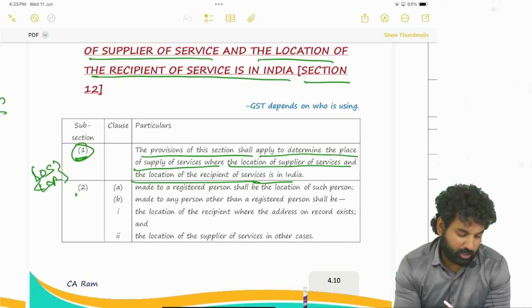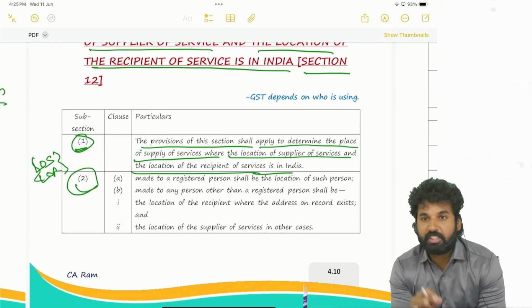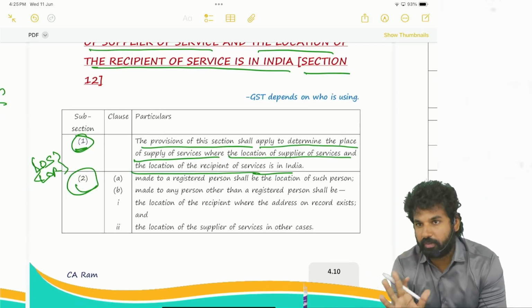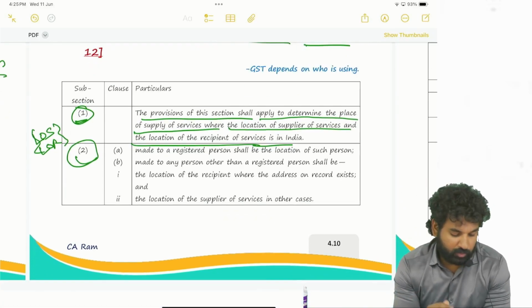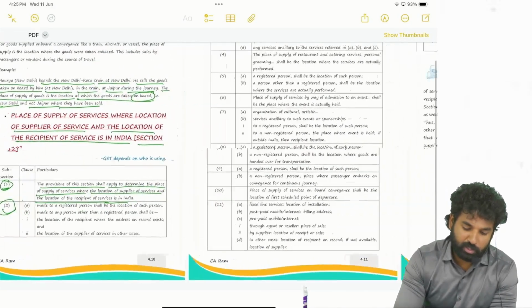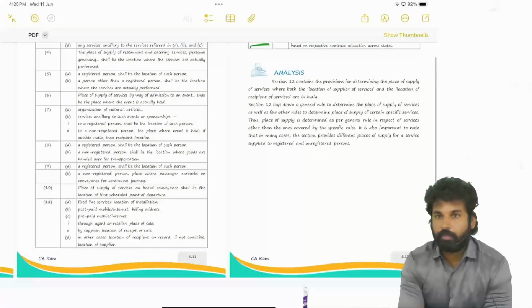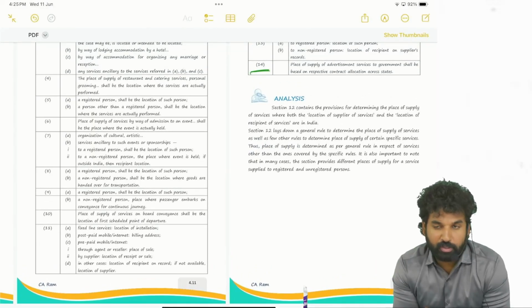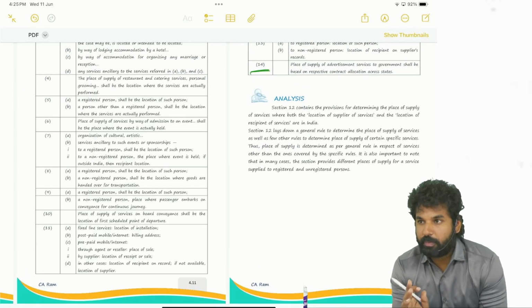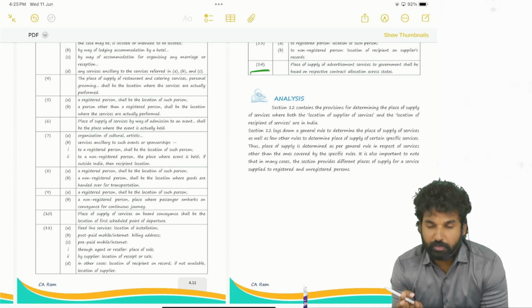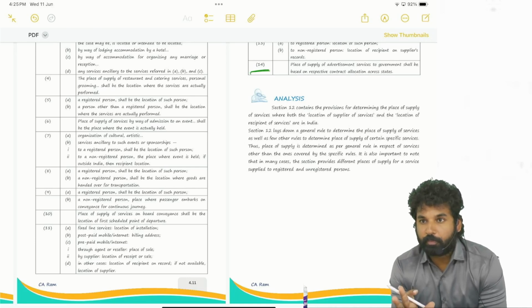Next, section 12 subsection 2 will be a general rule or a general provision. Okay, see we have many subsections under section 12. How many subsections are there? You see 14 subsections are there. Each subsection talks about a specific supply of service.